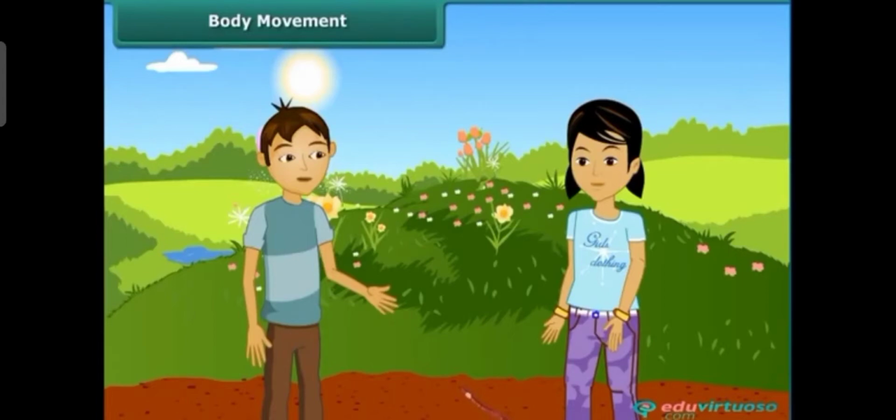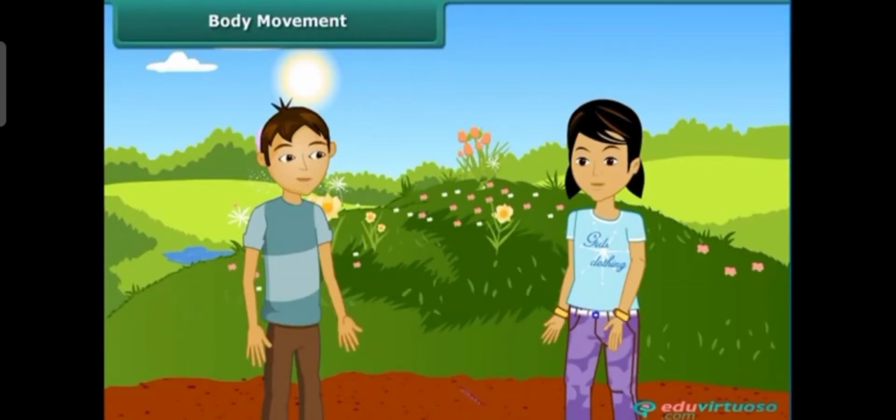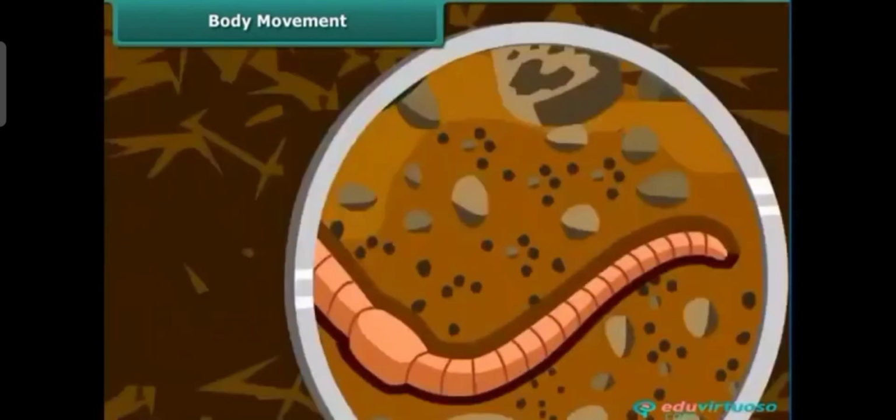Hello, children. In the last class, we started studying the new chapter, Body Movements, isn't it? We discussed the motion or movement of different organisms. Do you remember it? Yes. Which animals did we discuss? We discussed different animals and how they move. So today we are going to study movement in detail.